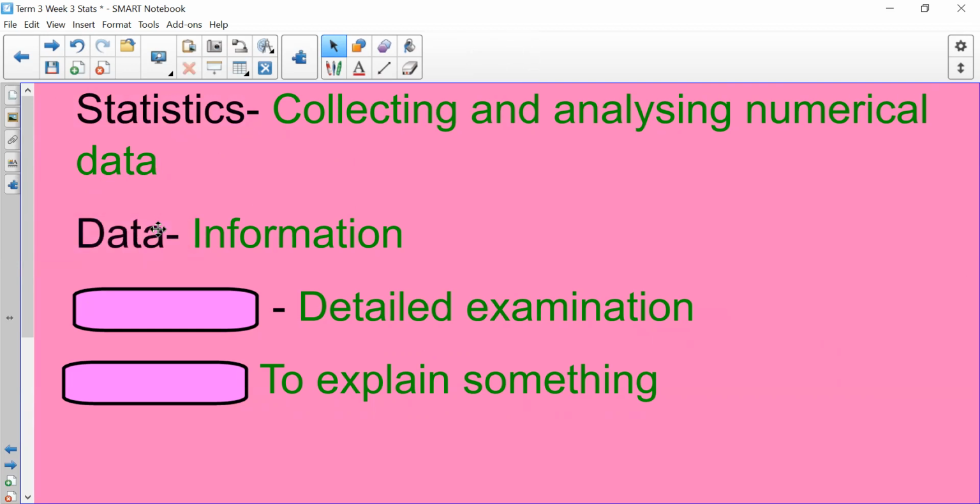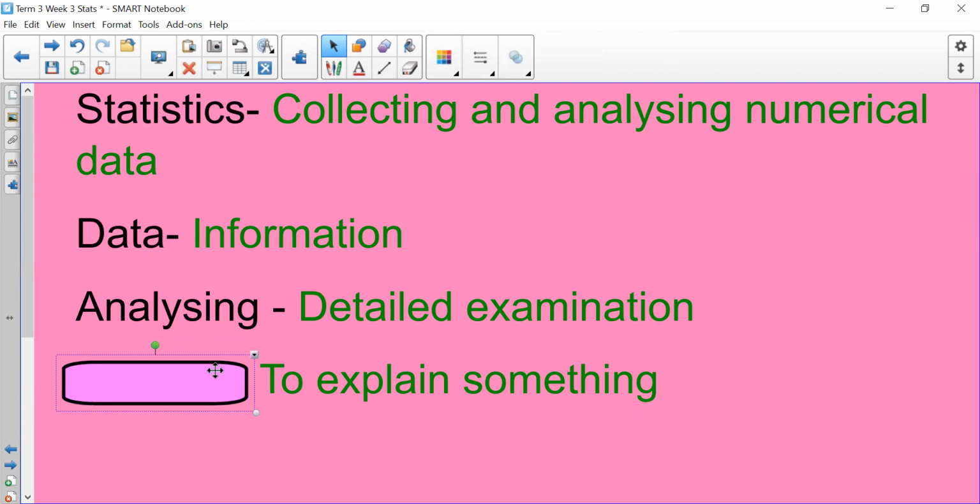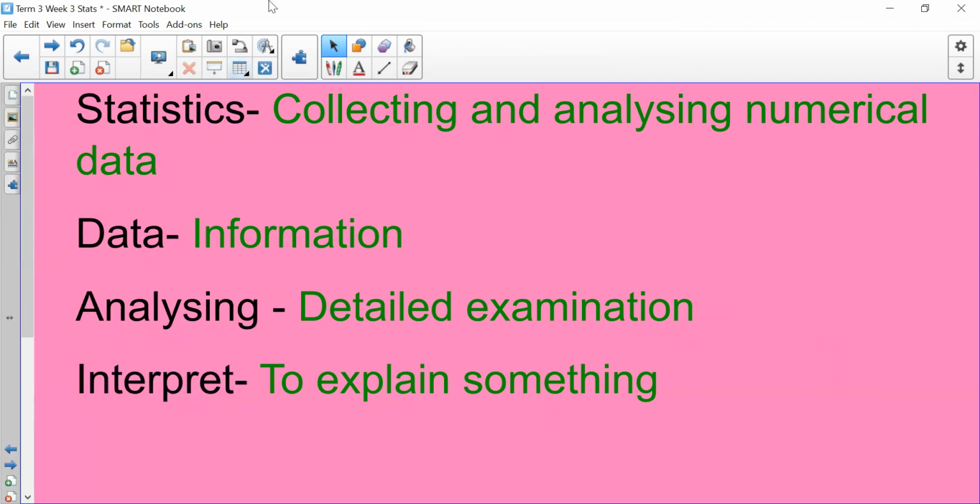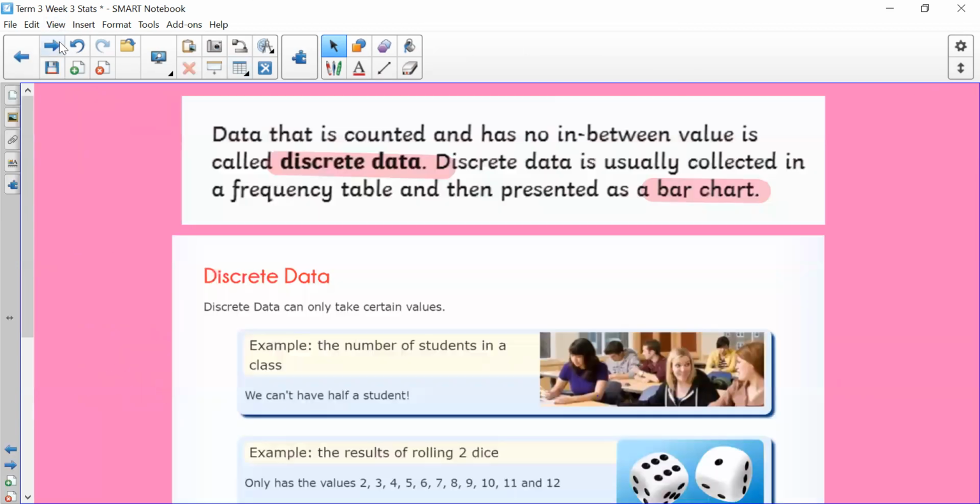Statistics, data, analysing, and interpret. Well done if you got those. So, some new words for you today.